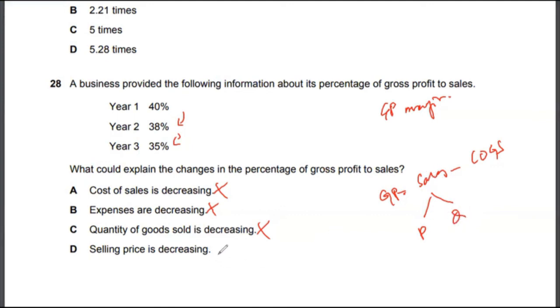But selling price is decreasing. Now, selling price decreasing actually is a problem. If selling price is decreasing, then your sales revenue is down. And if your sales revenue is down, your GP is going to be down at the same time. So the correct answer to multiple choice 28 would be option D.